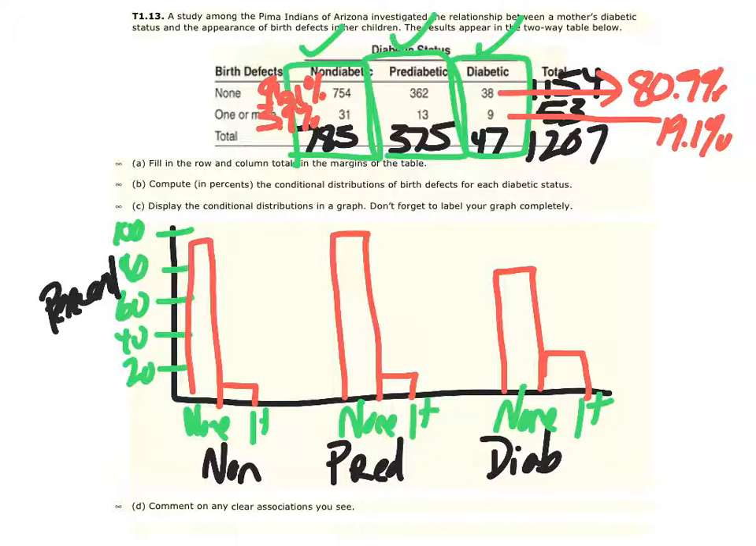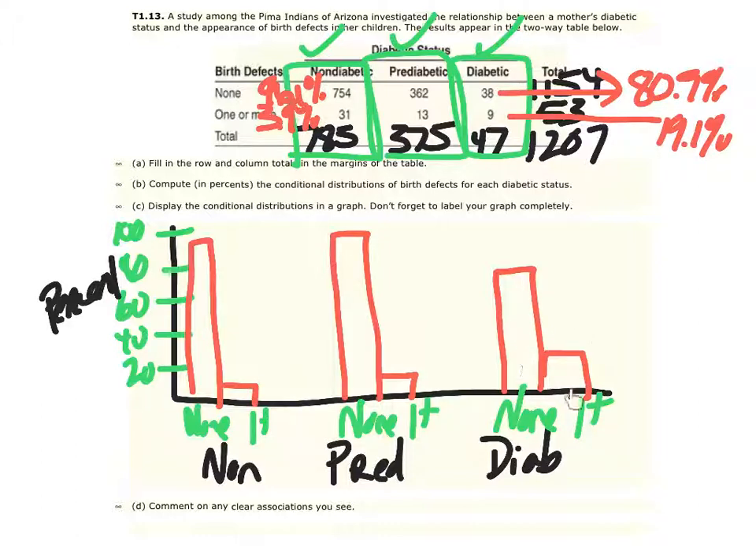Okay. Part D, comment on any clear associations you see. Now, as you look at this, remember, here's the status of the type of diabetes, if any, that the mother had, and then the birth defects found. You definitely see the same type of trend, with none very high. Here it's still very high. It is broken up a little bit more between the 80.9 and the 19.1.